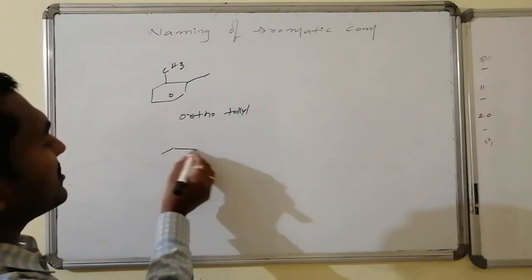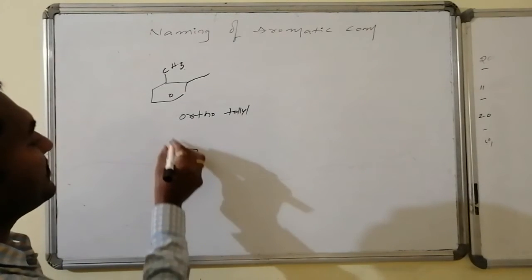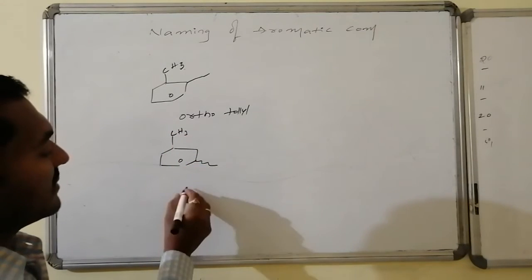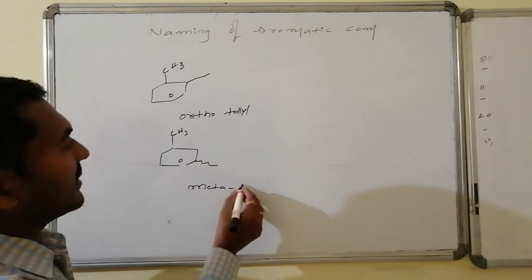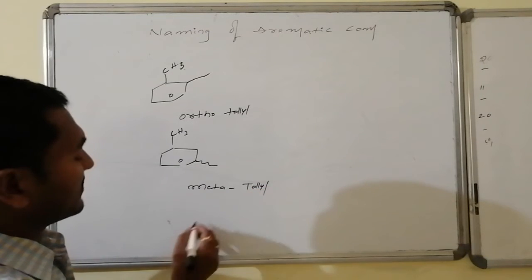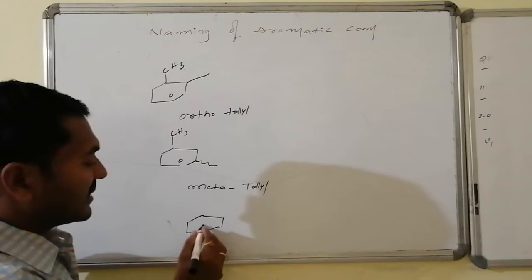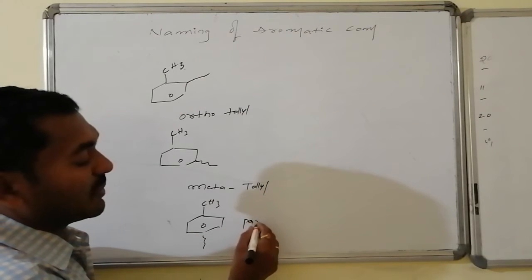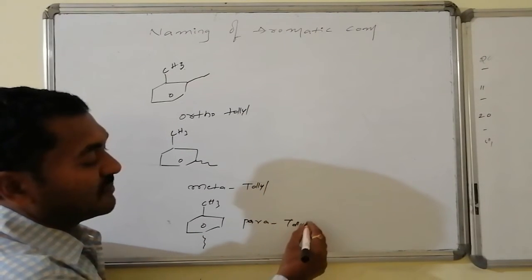Suppose this position is at meta, this is methyl followed by a group connected here, this is said to be metatoluene. Similarly, if this group is present at the para position, with some group connected, then that is said to be paratoluene, etc.